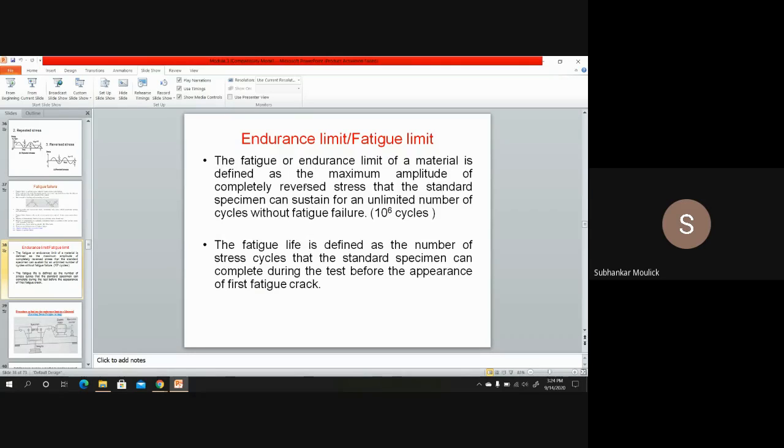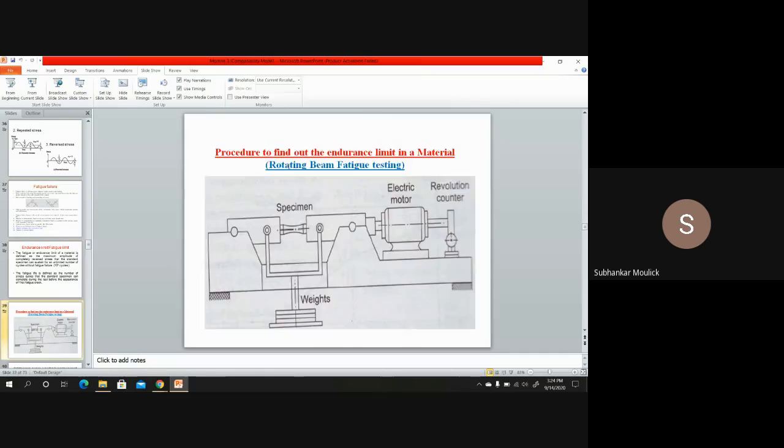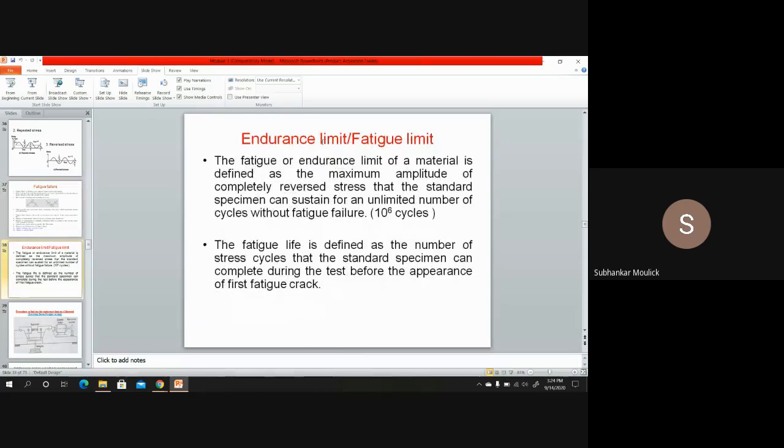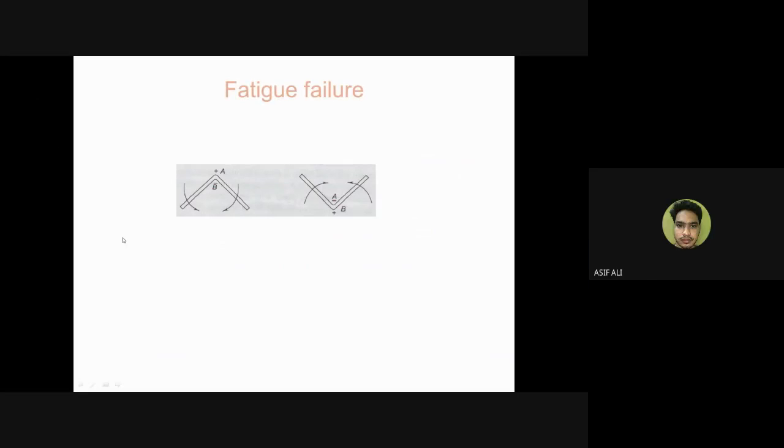Similarly, in fatigue, fatigue is also a type of failure, but in this kind of failure, fluctuating load or fluctuating stresses occur. So definitely there will be some maximum possible value of that fluctuating stress, beyond which whatever stress value you apply, the material will fail. That particular stress value is known as the endurance limit, or the fatigue limit, in the material due to fatigue failure. Is it clear? Any doubt? No, sir. Fine.